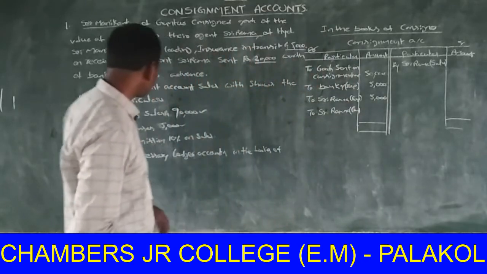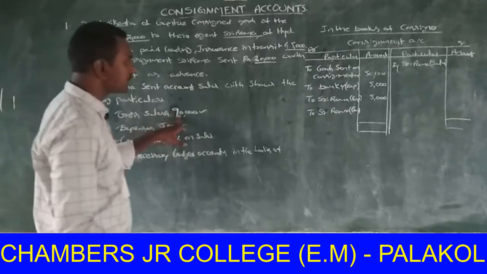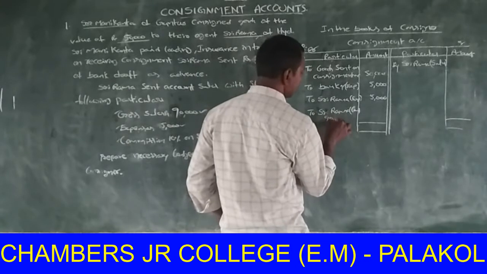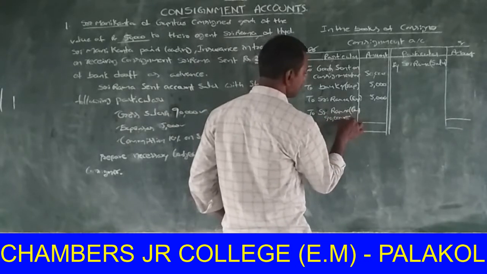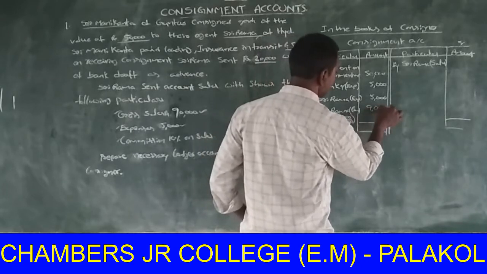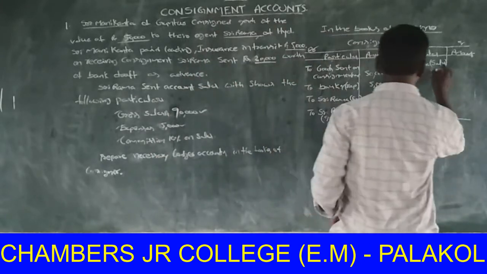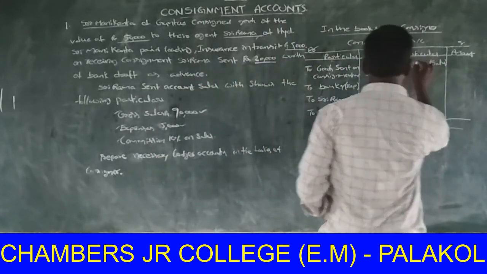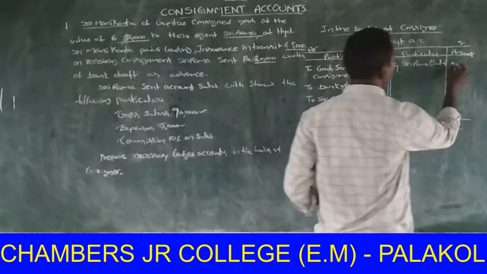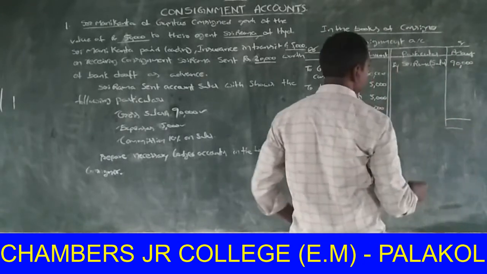Next one, commission 10% of sales. Here the sales amount is 90,000. So commission to Sri Rama, in brackets, 90,000 at the rate of commission 10%, that is 10 by 100. So commission is 9,000. Okay, next, sales on the credit side. Who is the seller? Sri Rama, the consignee. Gross sales 90,000.